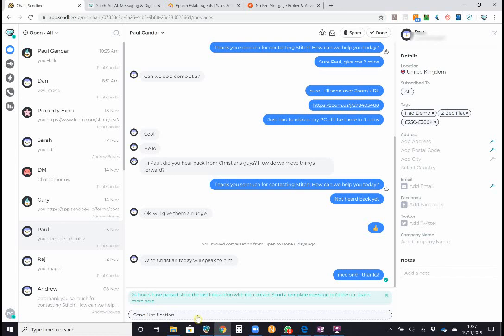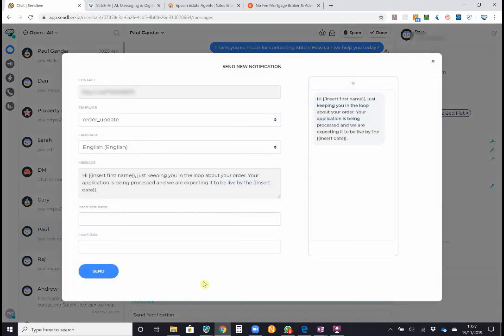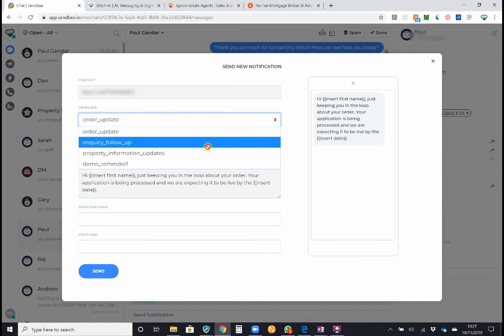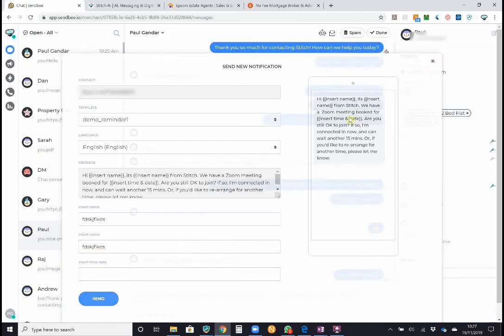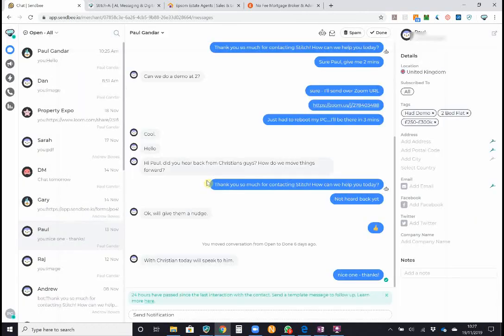So if we wanted to re-engage with this prospect, we click notification, send notification. We select our templated message that's been pre-approved by WhatsApp. We can customize the message fields there, and then we can press send. So we absolutely can re-engage, but as long as it is targeted and relevant to the customer.